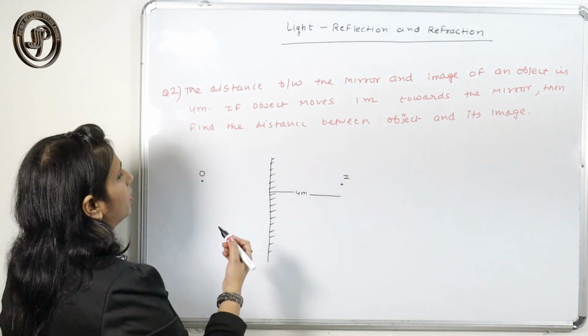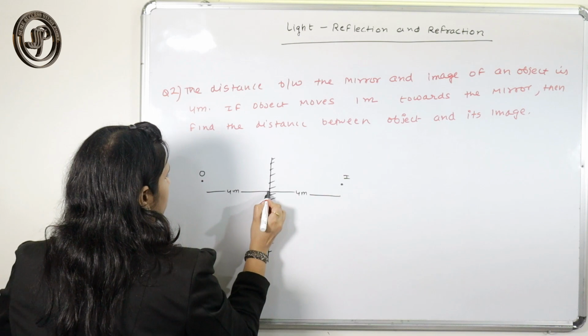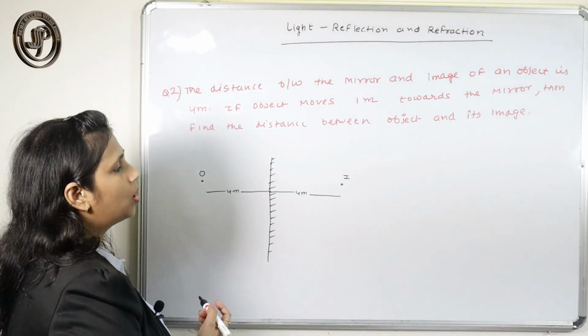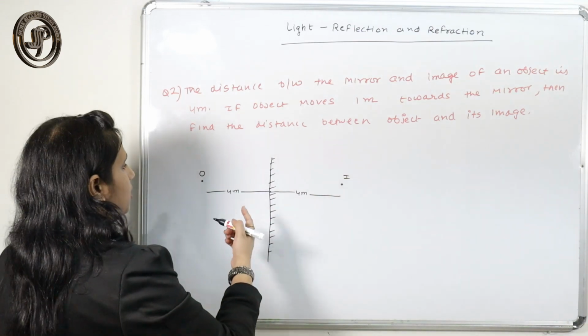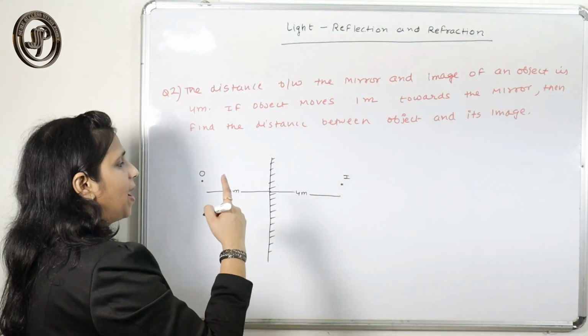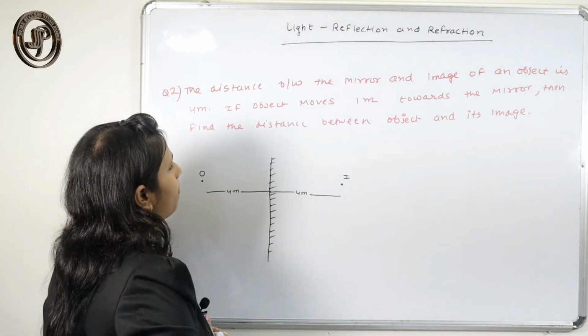Then obviously the distance between the object and the mirror is also 4 centimeter, right? Because we know the characteristic of the plane mirror is that the image is formed behind the mirror at the same distance as the object.